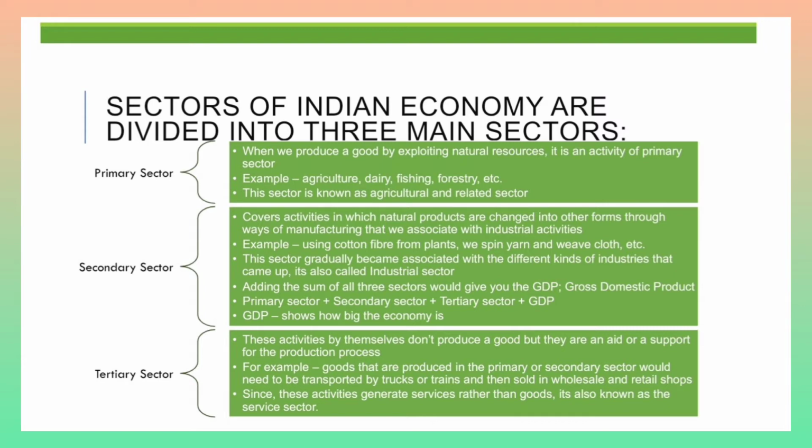So the transportation of the products by trucks or trains is a service that is provided by the tertiary sector. Apart from providing services to the secondary and the primary sector, certain activities that are also included in the tertiary sector generate services rather than goods, right? For example, teaching and more services like that are included in the tertiary sector.